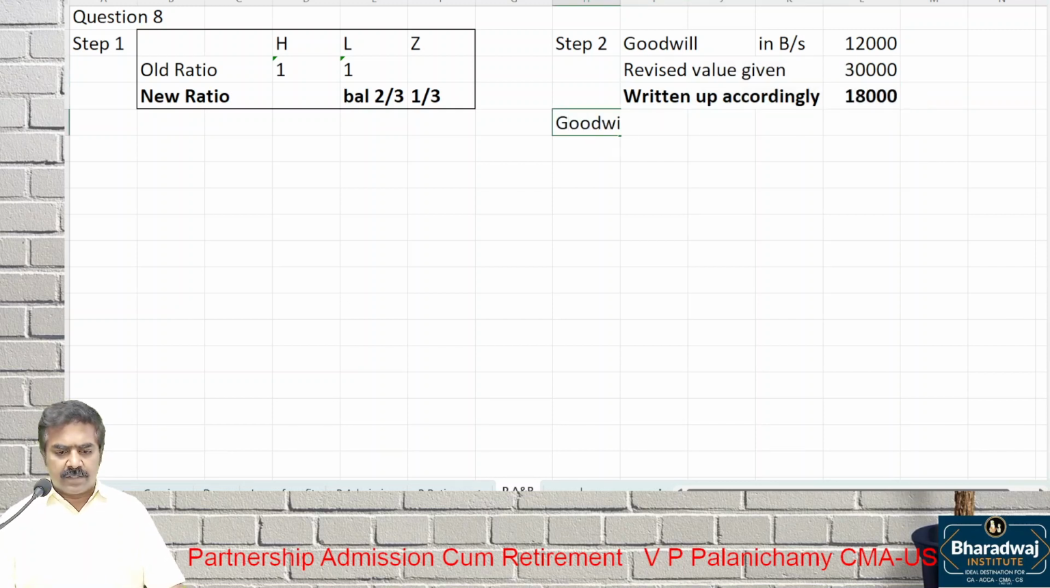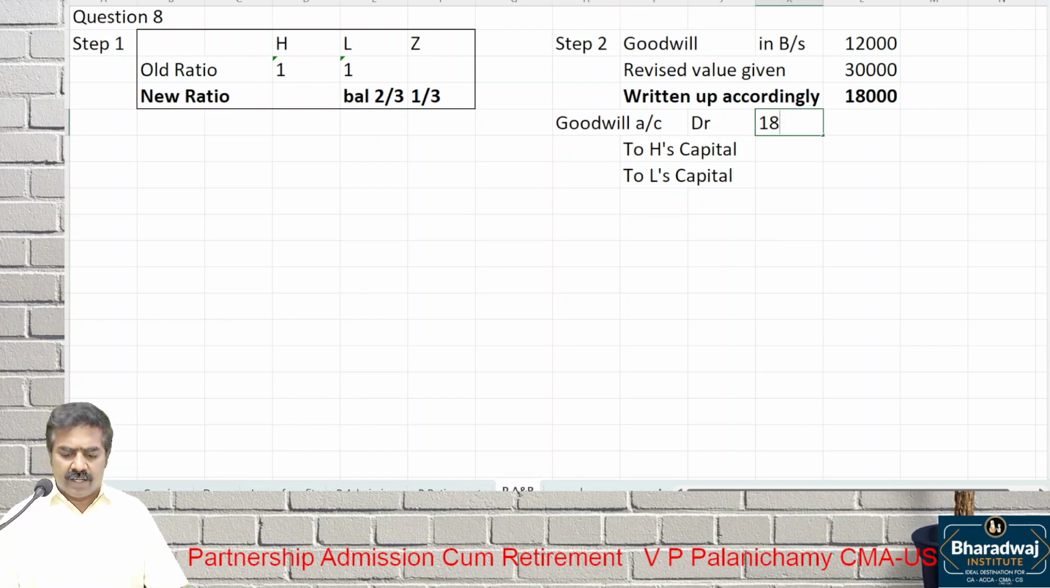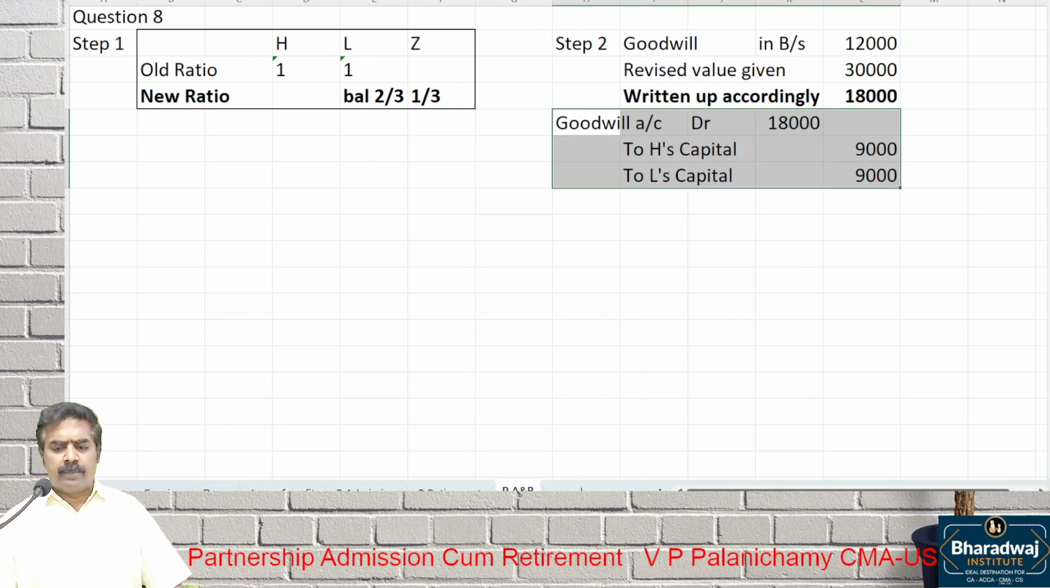What is the entry you will pass? Goodwill account debit to old partners. Which partner? H's capital and L's capital. Many people have put 2:1 here. It is old goodwill belonging to old partners, so old ratio. Increasing by 18,000 is enough. Don't increase by 30,000. Why? Already 12,000 is in the balance sheet. Write up means increase by how much? 18,000. This is step 2 for goodwill.